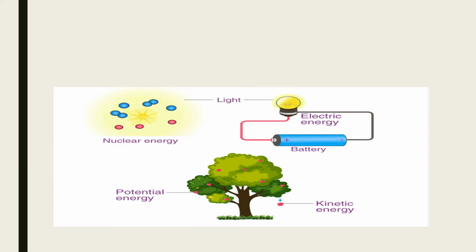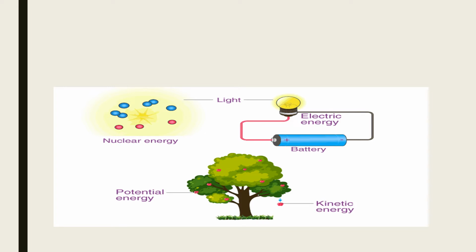Now another example is given here, nuclear energy. From nuclear energy electricity can be produced, and when this happens, light energy also will be produced. So the chemical energy which is stored in the atoms can be converted into nuclear energy, and that can be converted to light energy. And this example we have already explained, the battery. Chemical energy is stored in the battery, and from this battery it will be converted into electrical energy, flowing through this wire as electrical charges and reaching the bulb. Once it reaches the bulb, what happens? This electrical energy will be converted into heat energy and light energy.